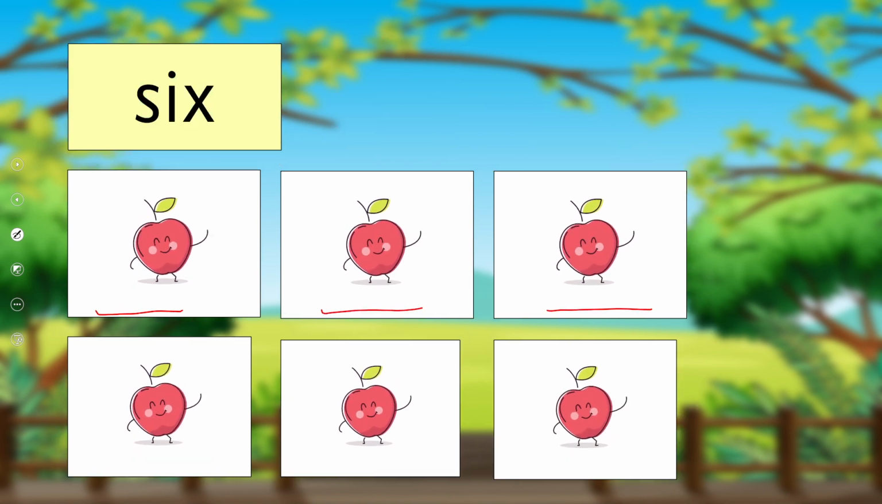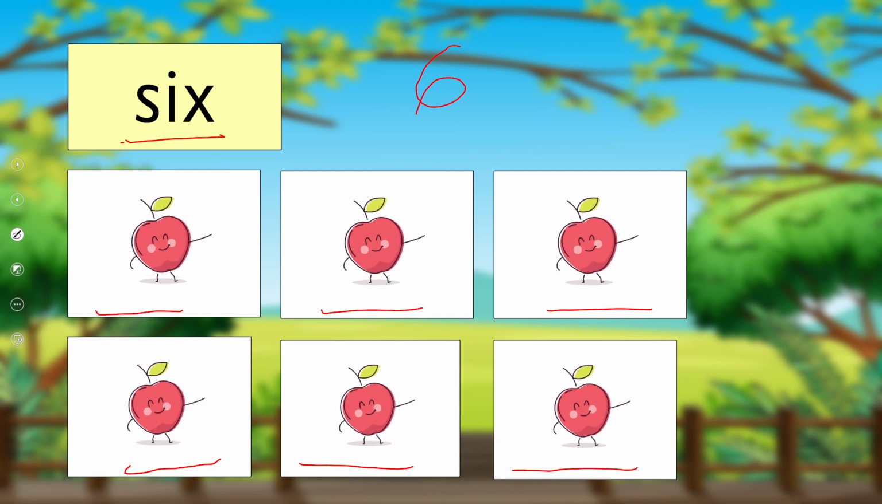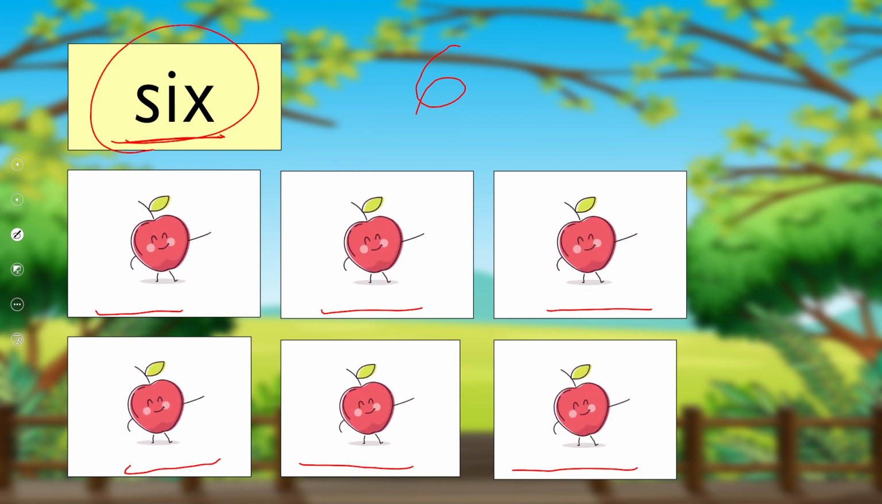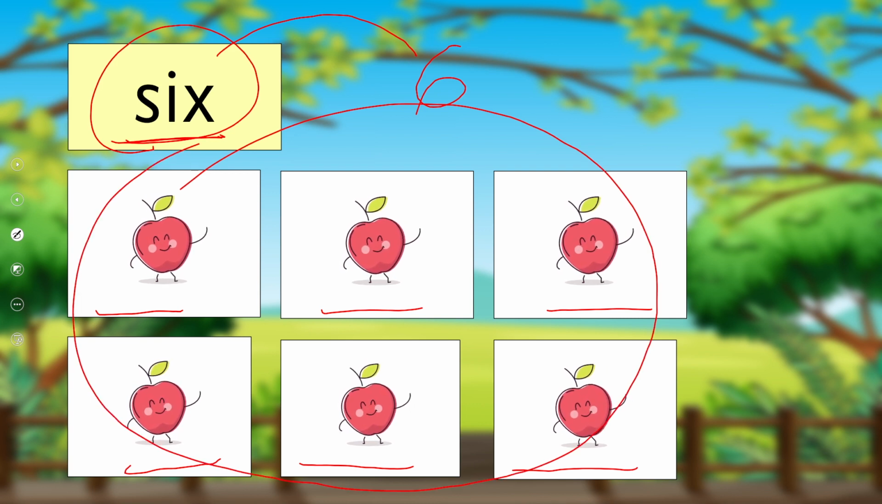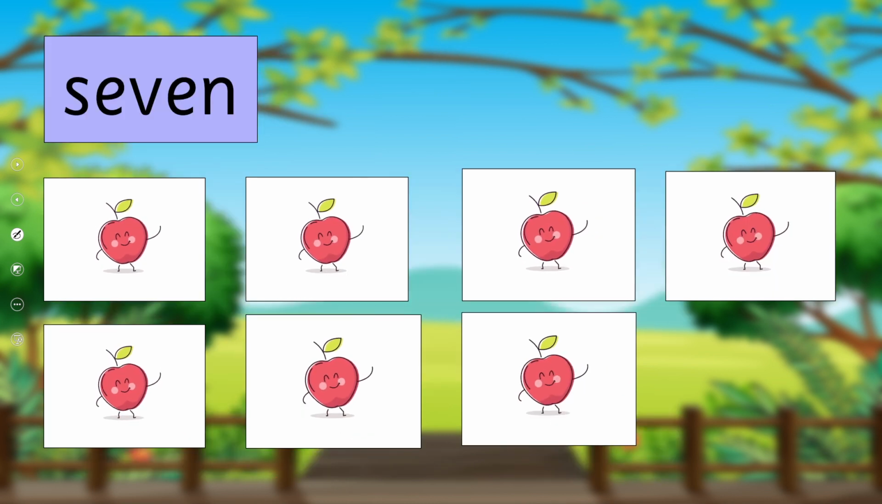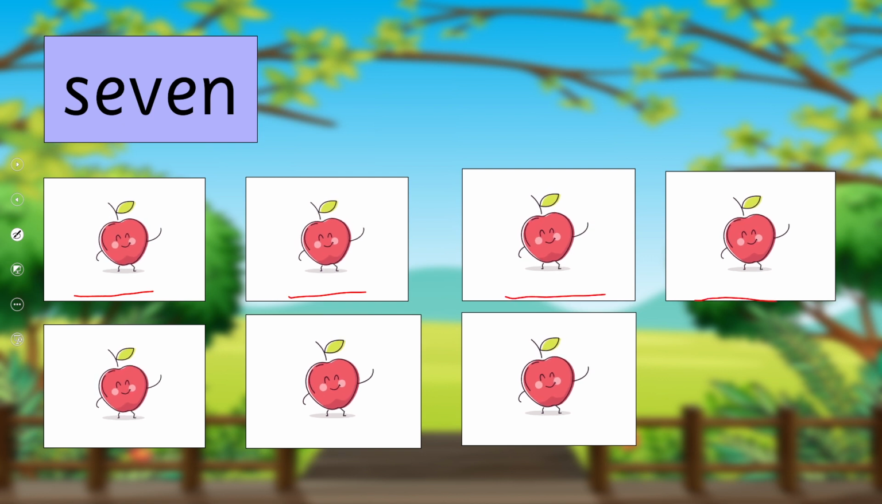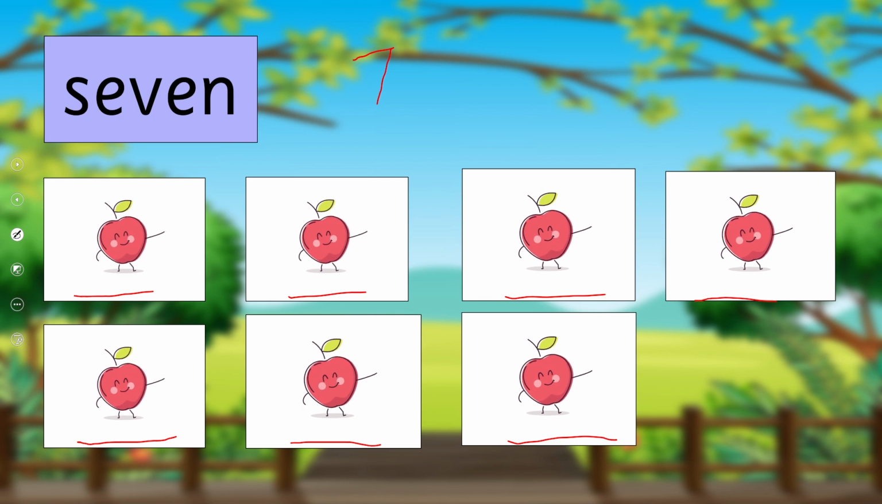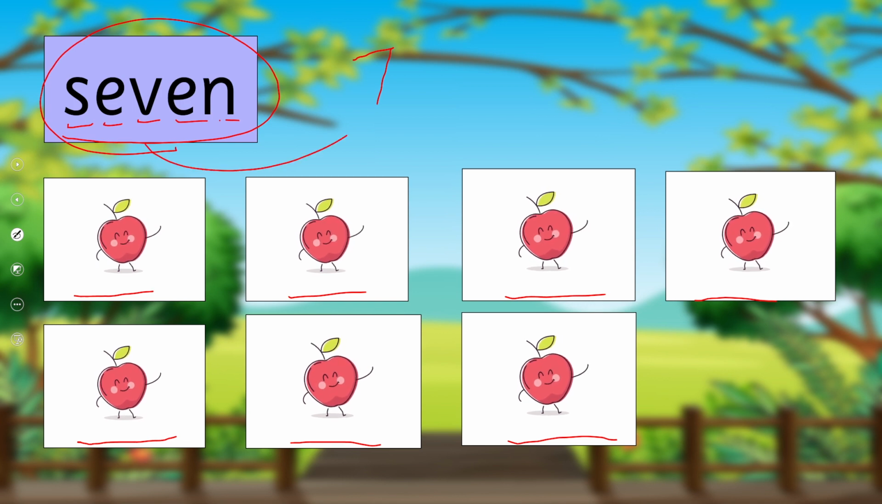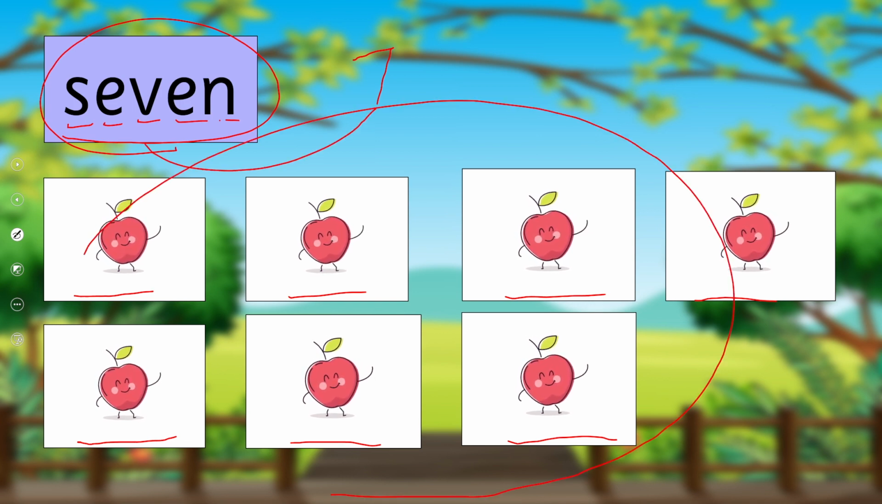6: 1, 2, 3, 4, 5, 6. 6 in numbers and S-I-X, six, in words. Right? Okay. 7: 1, 2, 3, 4, 5, 6, 7. 7 in numbers and S-E-V-E-N, seven, in words.